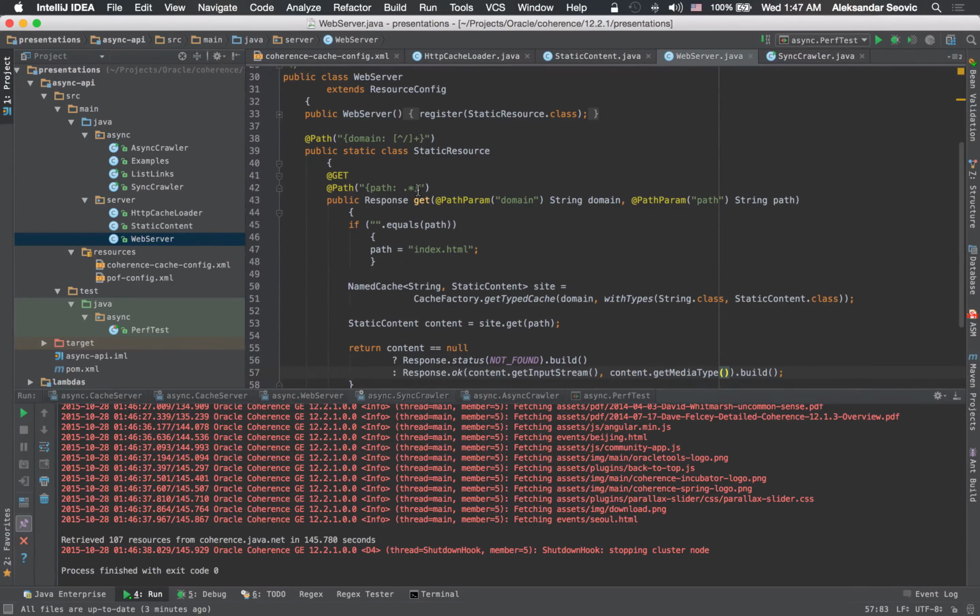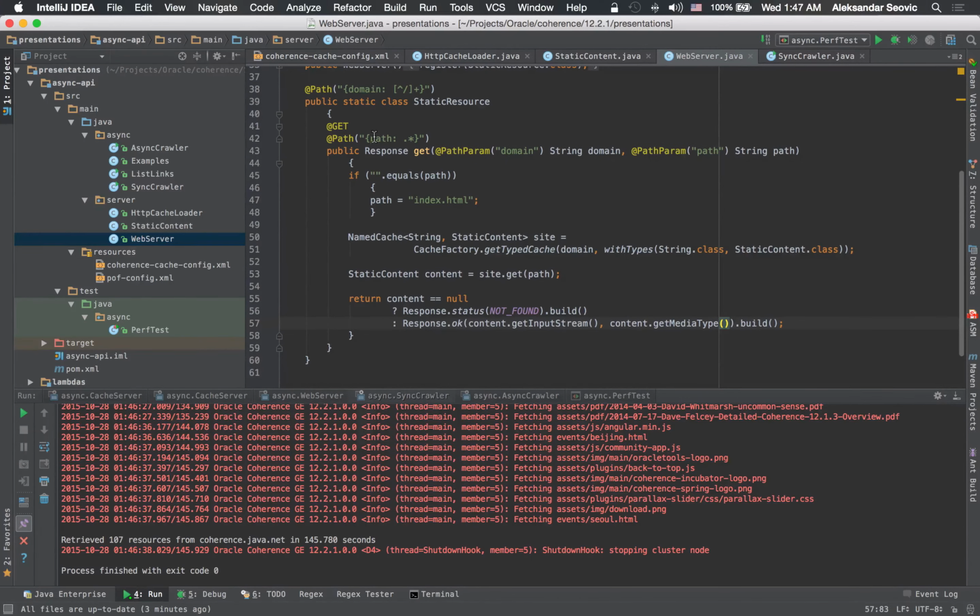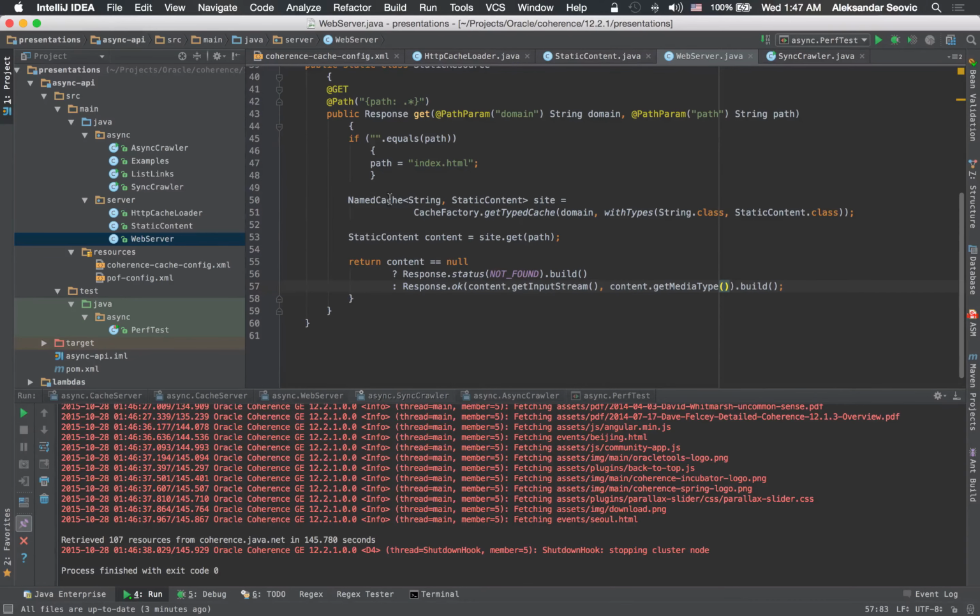and then after the domain name it gets the name of the static resource, which defaults to index.html if it's not there. Then it just gets the static content based on the path from the cache, and if the content is null, it returns 404, not found. Otherwise, it renders the content back to the browser. So that's really all there is to it. All of these three classes are about 180 lines of code or so, and are effectively implementing an HTTP proxy on top of Coherence.